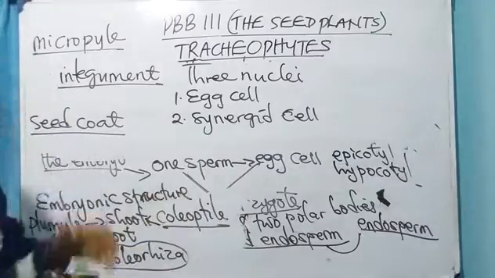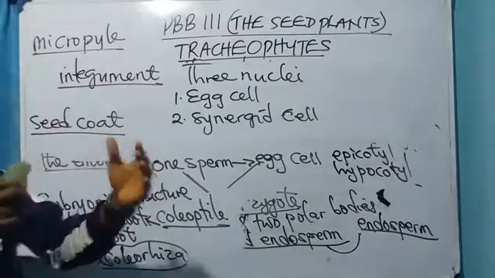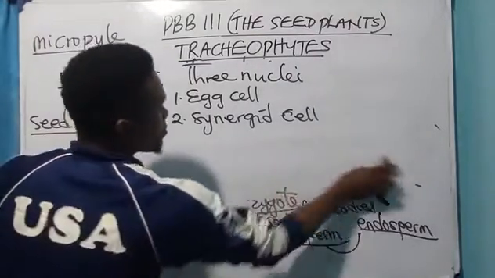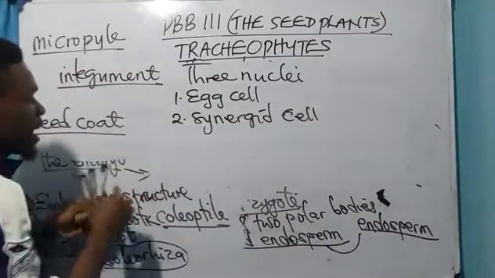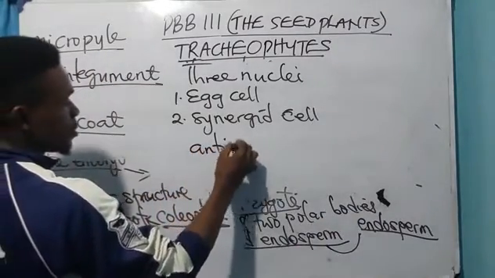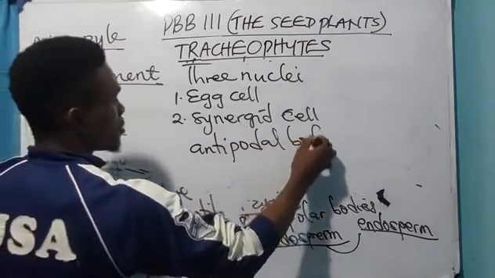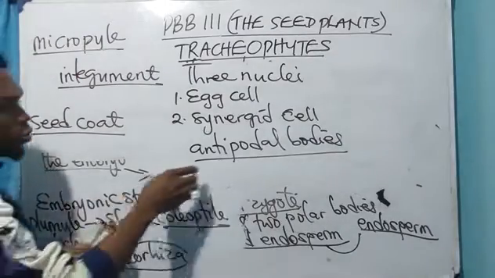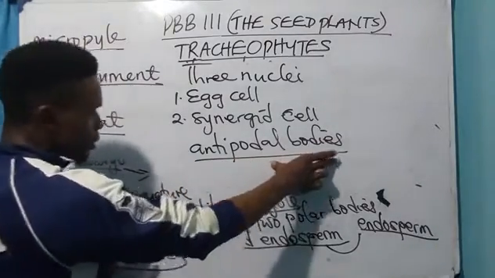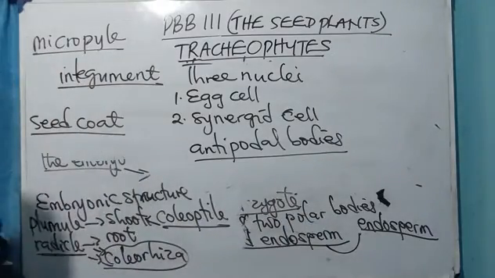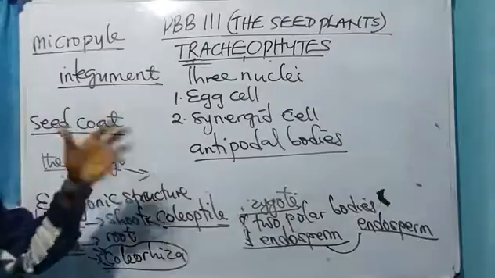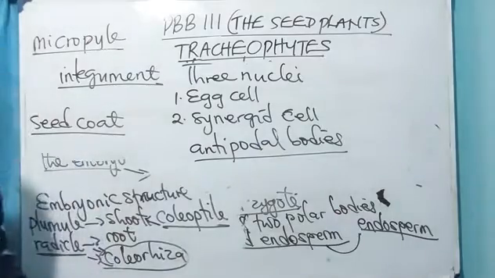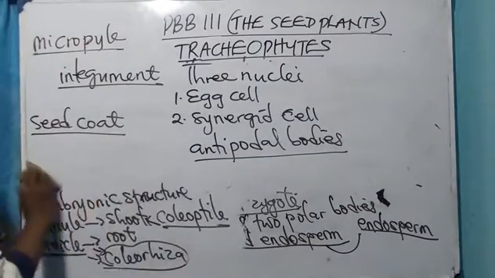Now, away from the micropyle, there is a distance from the micropyle. Away from the micropyle, we have what? Antipodal bodies. There are 3 large nuclei away from the micropyle. They are called antipodal bodies. They are large nuclei that are away from the micropyle. But the ones that are near the micropyle, you have the egg cell and the synergid cells. Take note of that. It is very, very important.